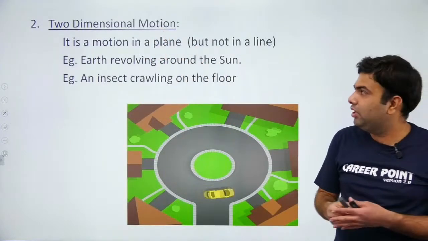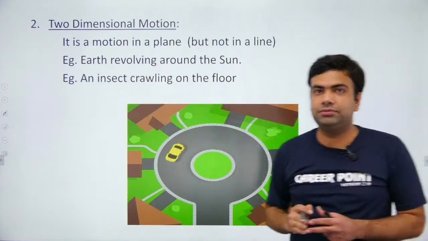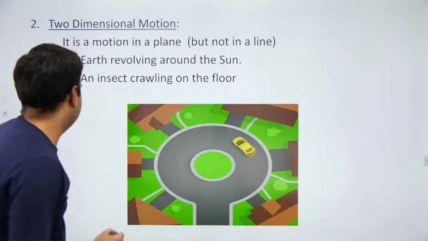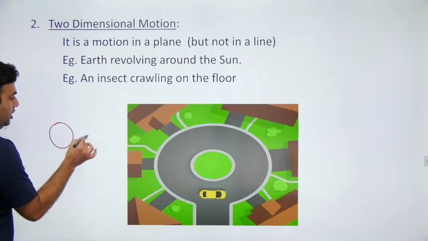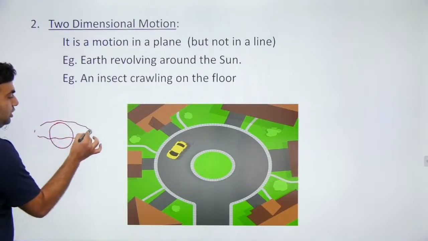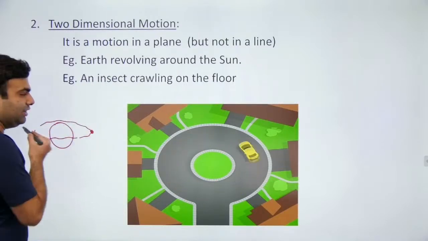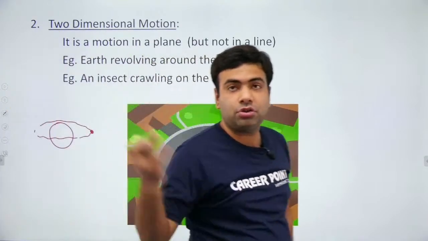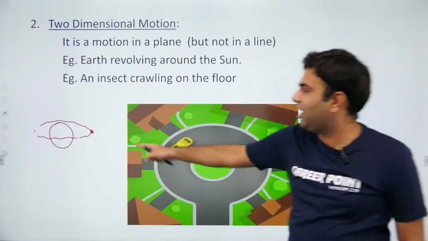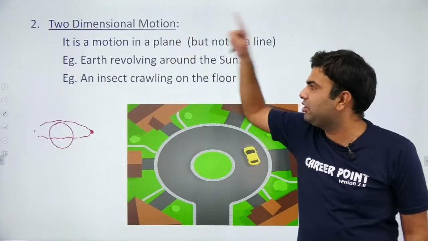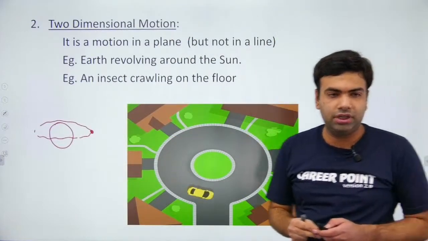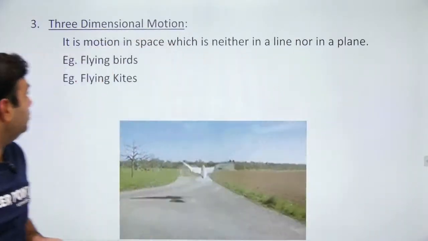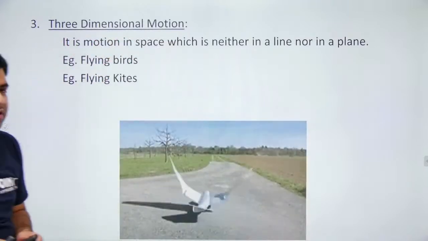Another example, Earth revolving around the sun. This is the sun, and Earth is revolving around the sun in an elliptical orbit, which is also in a plane. So this kind of motion is also two-dimensional motion. Now, let us talk about three-dimensional motion. What is three-dimensional motion?